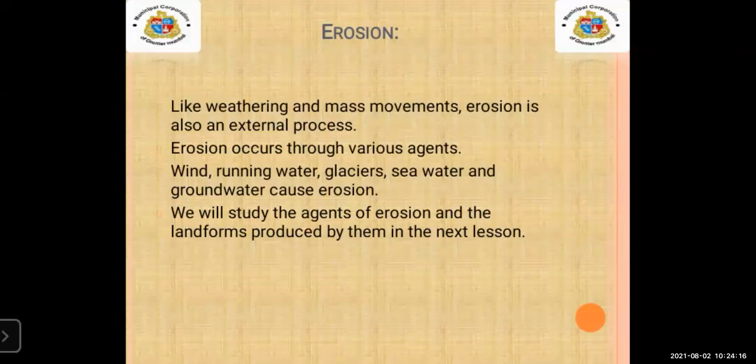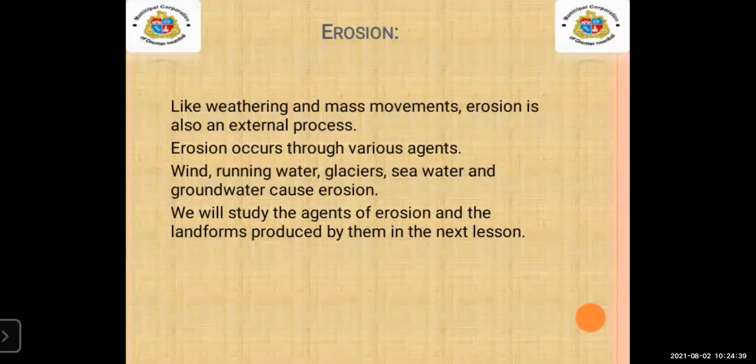Natural forces like water, wind, ice, and gravity transport rocks and soil. It is a geological process and a part of the rock cycle.